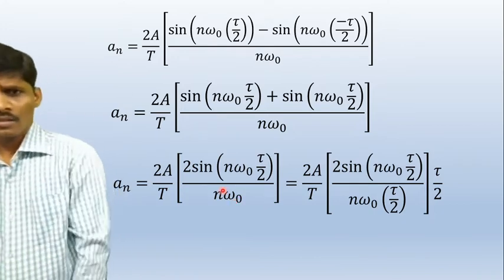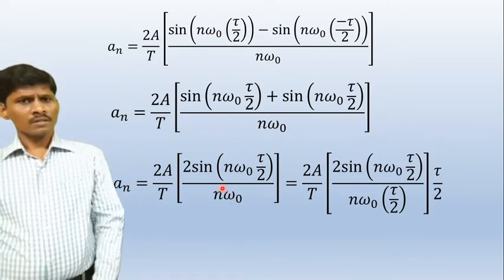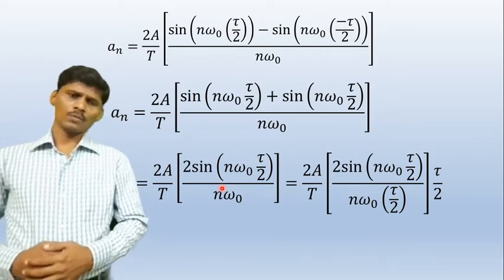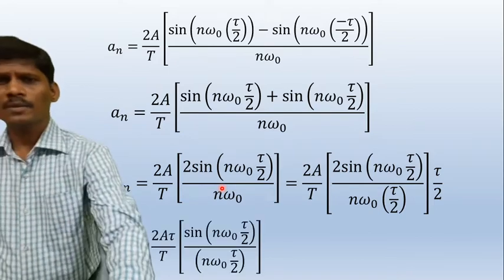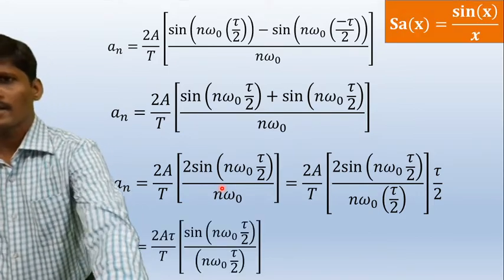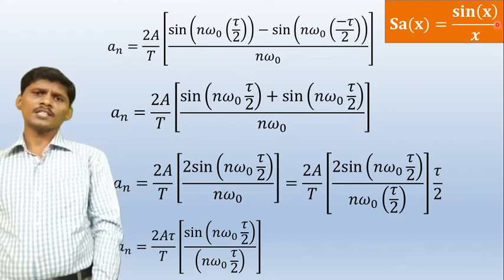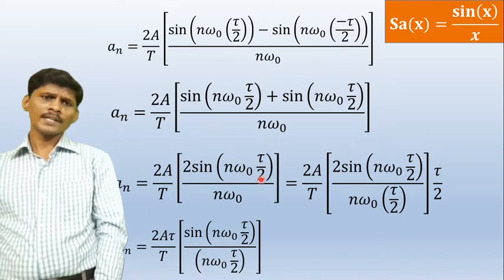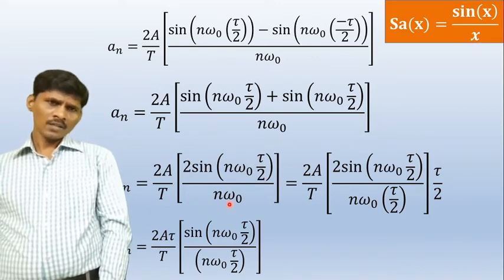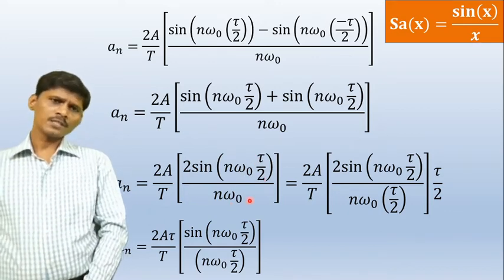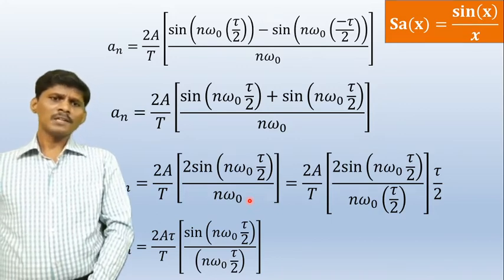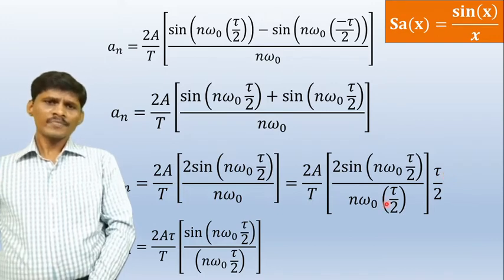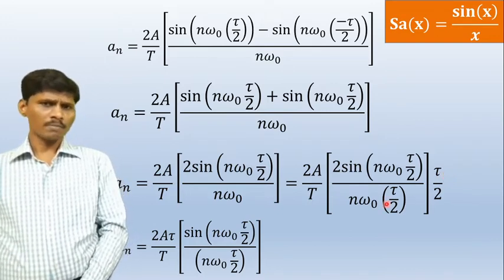Now convert the coefficient an to the sampling function notation. What is the sampling function? The sampling function is defined as Sa of x is equal to sin x by x. So here, what is the x value? n omega naught tau by 2. In sin x by x, in the denominator term, tau by 2 is missing. So multiplying numerator and denominator by tau by 2.